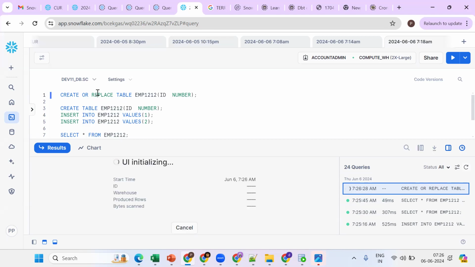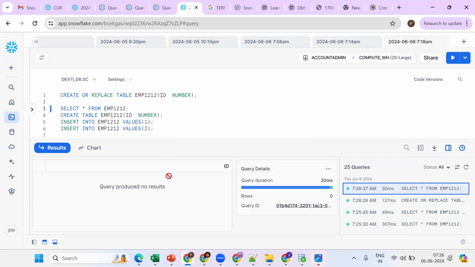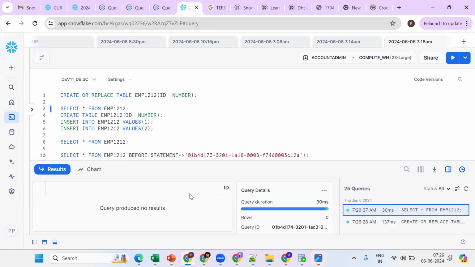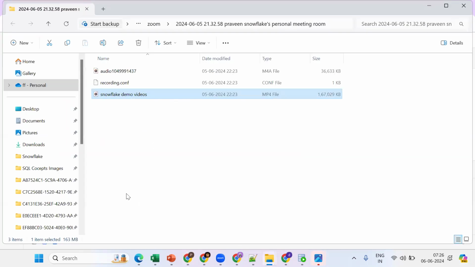Now how many records will be there here? Tell me. Zero records will be there. But the requirement is that I want to get the previous records. I want to get how many records were there previously. Two records are there. Now tell me how to get the two records back.